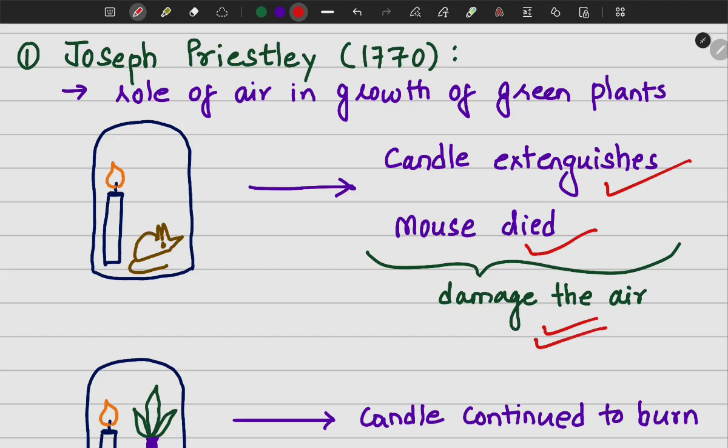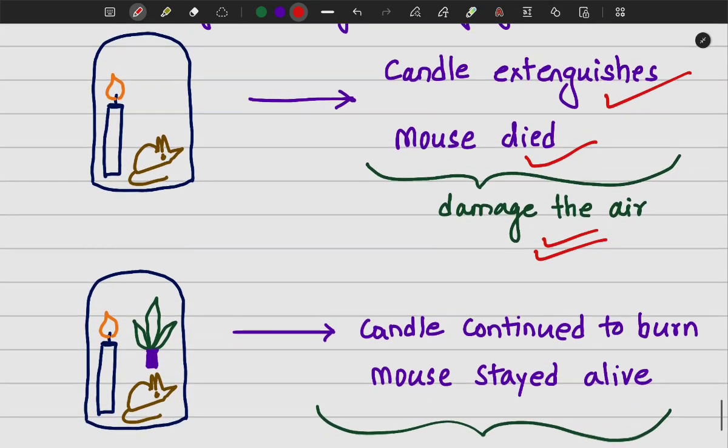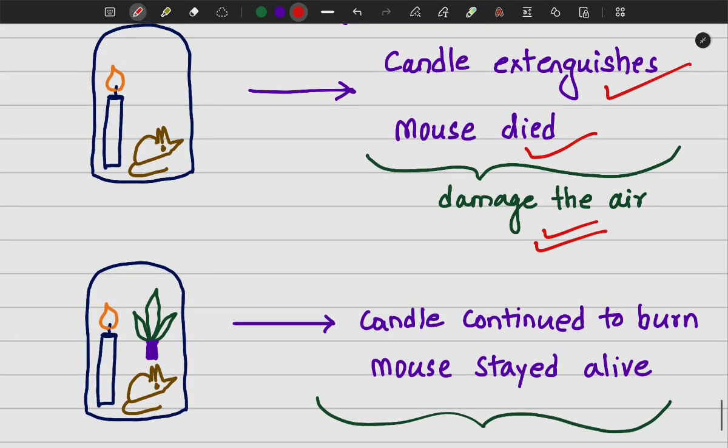So whatever air was present inside the bell jar got damaged because the burning candle was releasing some chemical, some gas, and the mouse also was releasing some kind of gas. What that substance or gas was, was not verified at that time. Then he placed a mint plant along with the burning candle and the mouse inside the bell jar. So he used a mint plant this time.